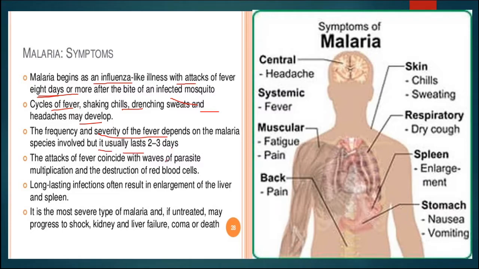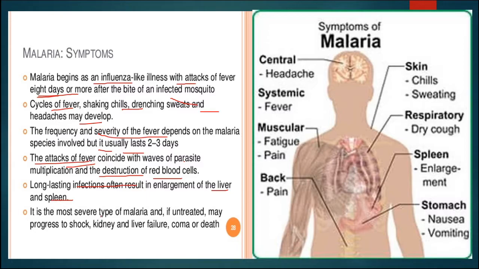So it is recurring fever. Now the attack of fever coincides with waves of parasite multiplication and the destruction of the red blood cells. They release the toxin, that is hemozoin, which is responsible for the fever. Now long lasting infections often result in enlargement of liver and spleen. So when it is not controlled quickly, then the liver and spleen become large.